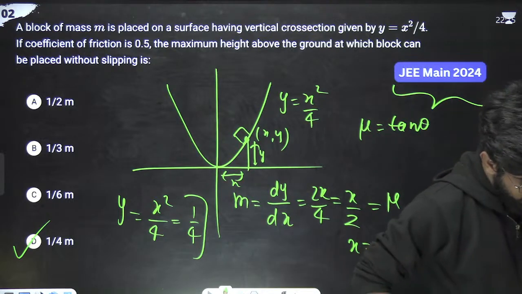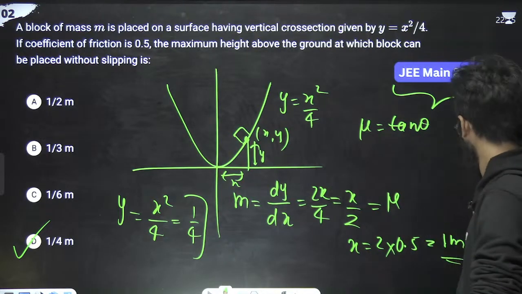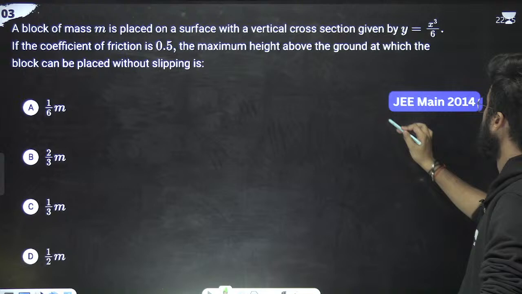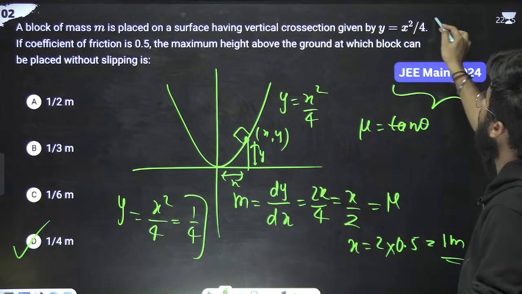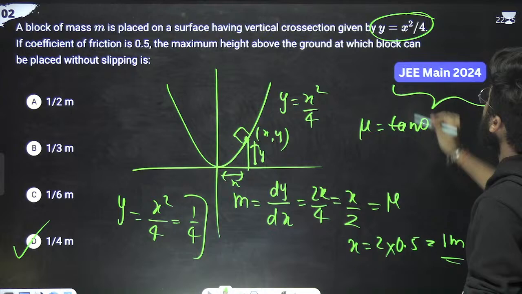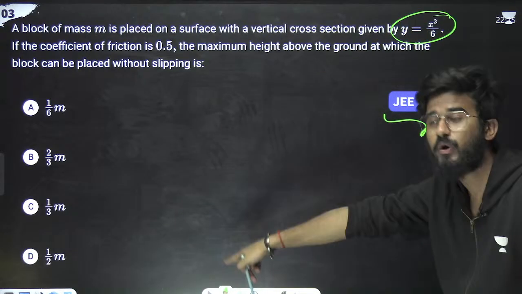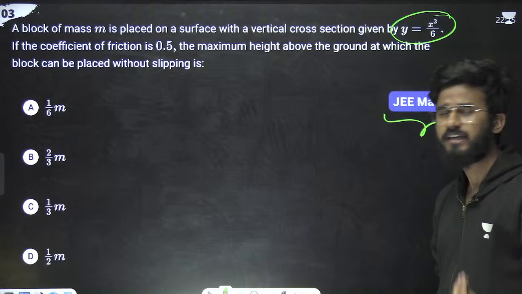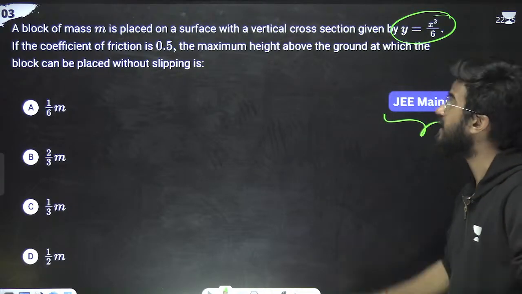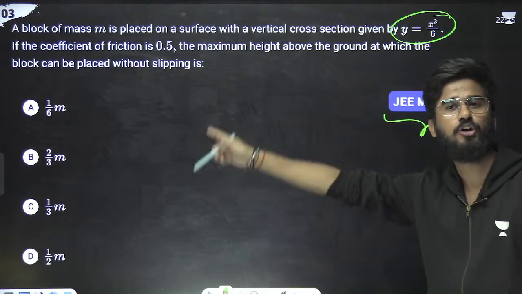Okay, done. Next problem. Next one, JEE 2014, the same question. Here it was x square by 4, and now it is x cube by 6. Now you have to solve exactly the same problem: find dy by dx, equate it to mu, then find the value of x, and substitute here to find the value of y.